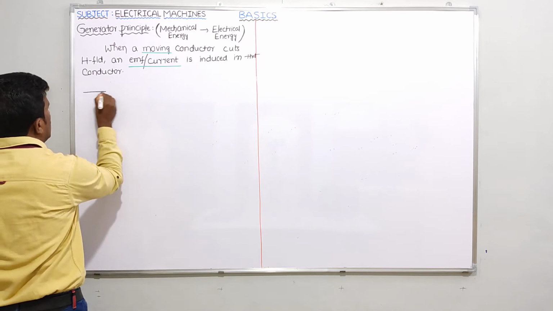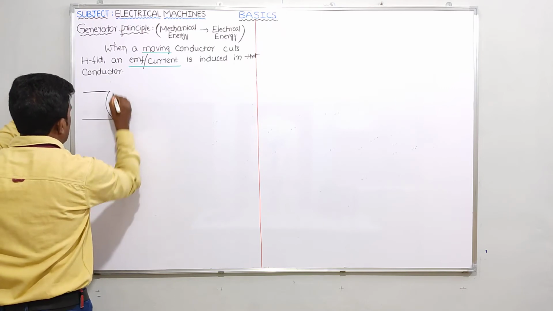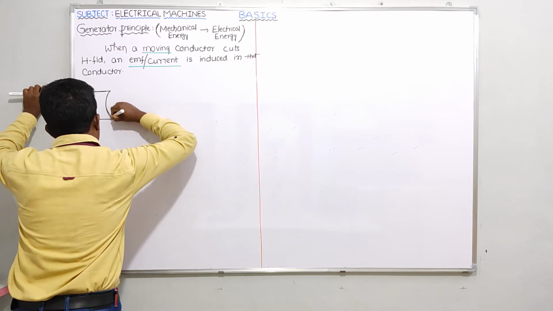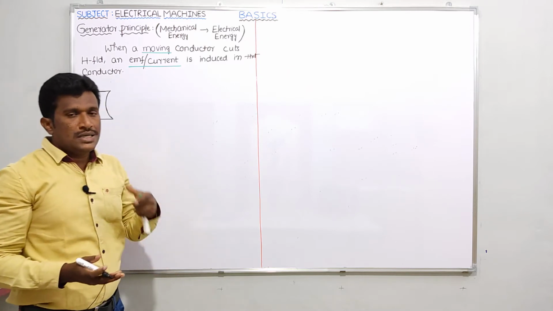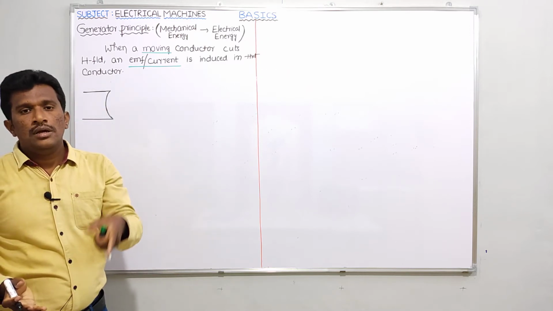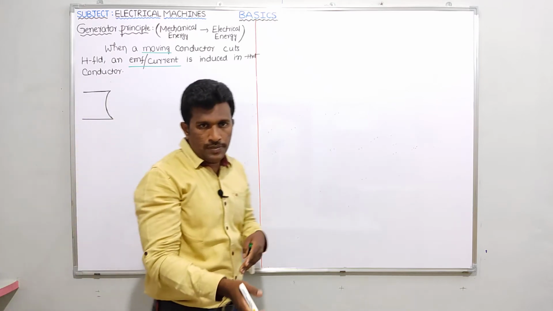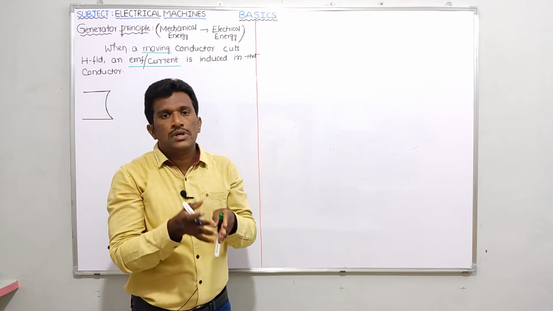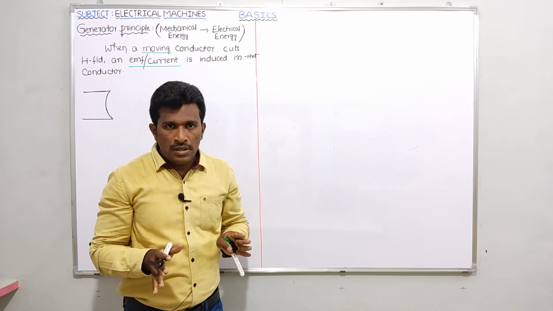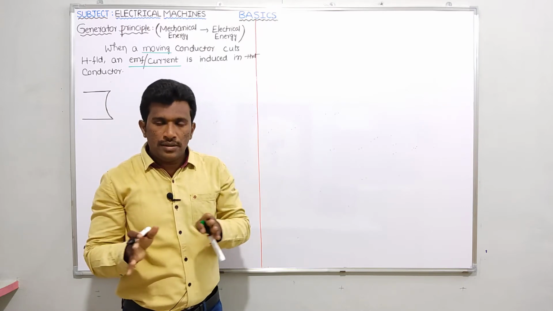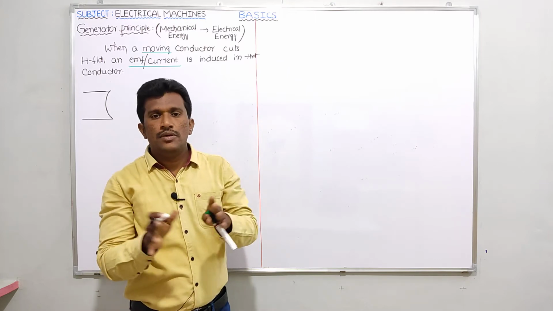Let me draw one small diagram here. Let me take the north pole. I already discussed this for an alternator or a DC generator. Generally we give DC supply to the field winding. If we give DC supply to the field winding, a magnetic field will be produced. That is what I call excitation. The process of sending current through the field winding and creating a magnetic field is called excitation. That's why in an alternator or DC generator, DC excitation is used.